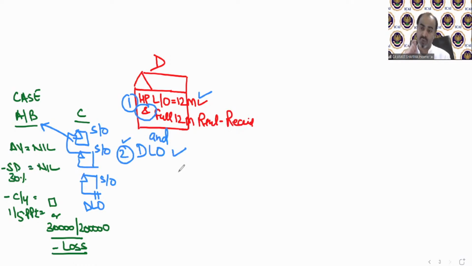If it is actually let out, then it should be let out for 12 months and full rent should be received. And all those properties that fall under the deemed let out category will also be solved as per case number D. So when a property is deemed let out, technically there is no concept of rent received because it is not actually let out. We are just assuming this self-occupied or unoccupied property is deemed let out. So how are we going to solve it? Now the time has come when we will understand how to calculate the gross annual value.